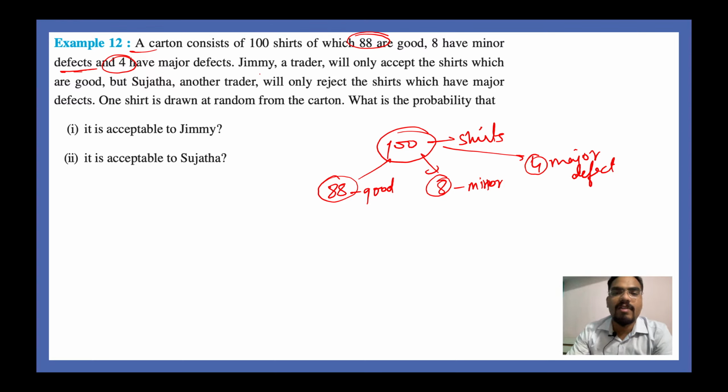Now Jimmy, a trader, will only accept the shirts which are good, and Sujata will reject the shirts which have major defects. Now one shirt is drawn at random from the carton. What is the probability that it is acceptable by Jimmy?